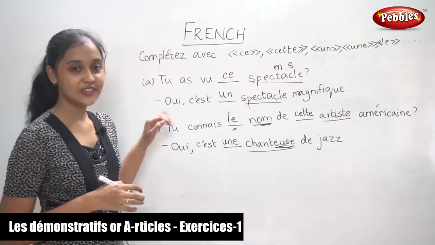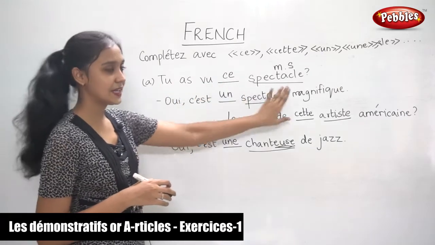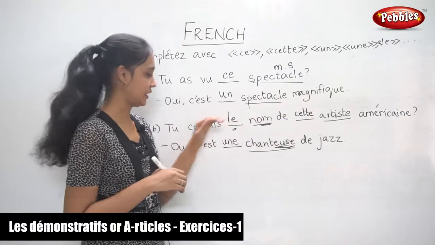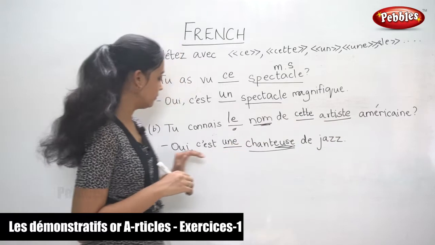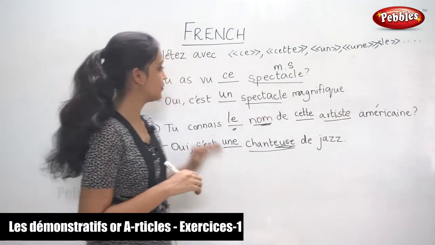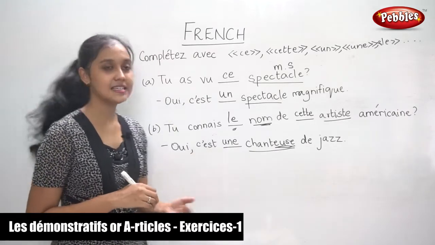So once again, read this question and answer along with me. Tu as vu ce spectacle? Oui, c'est un spectacle magnifique. Tu connais le nom de cet artiste américain? Oui, c'est une chanteuse de jazz. So now we will try to do some more sentences in this exercise.